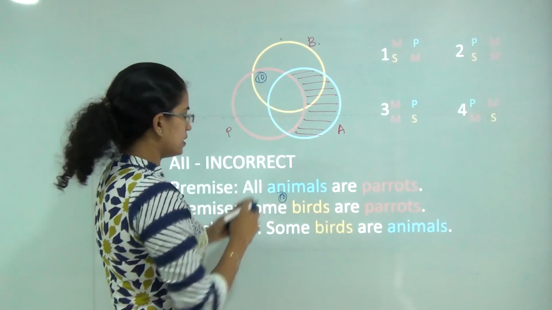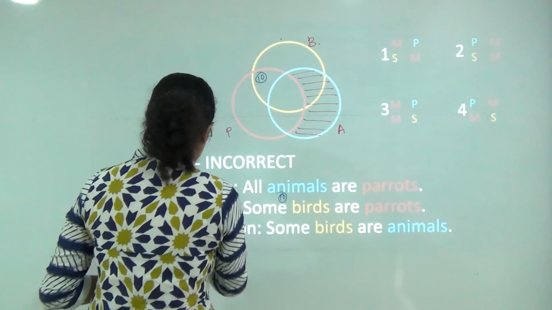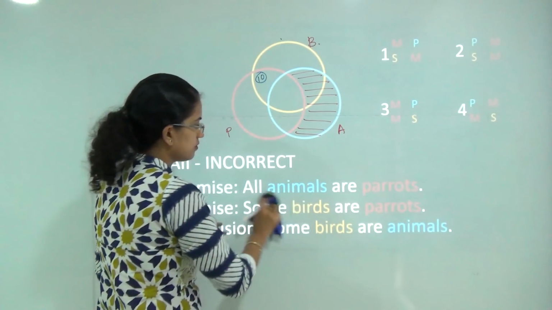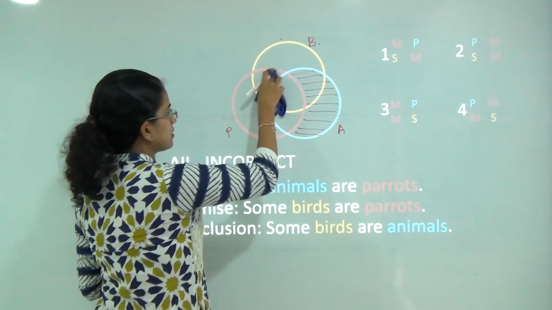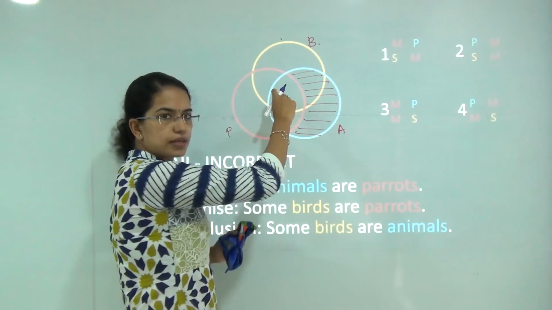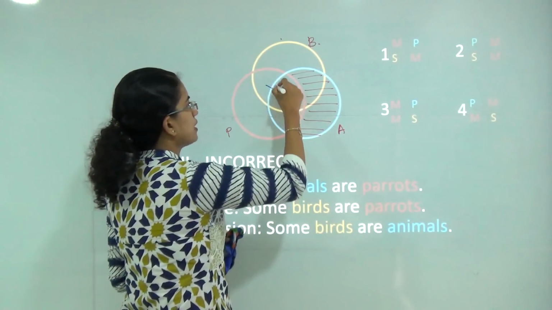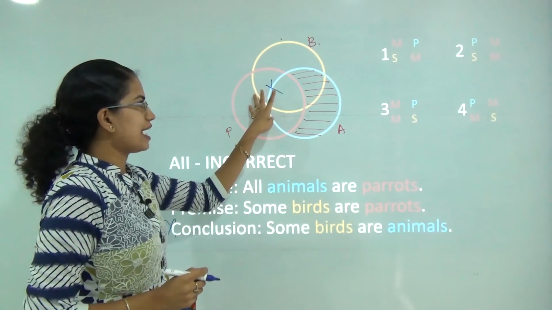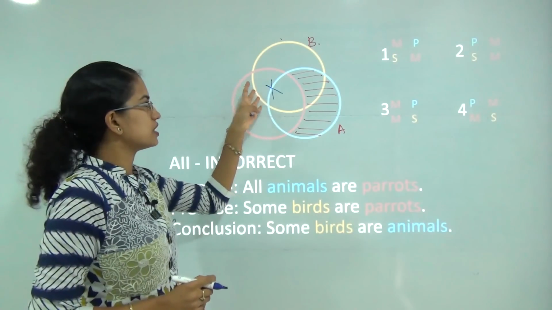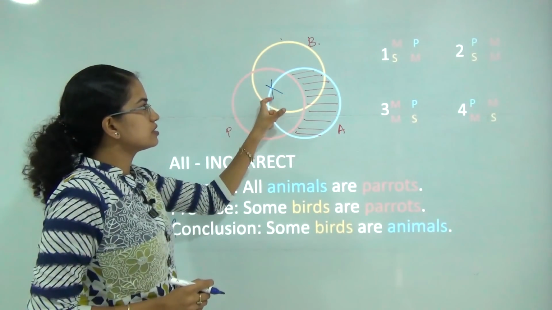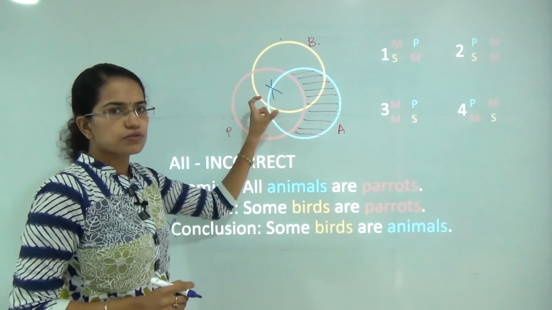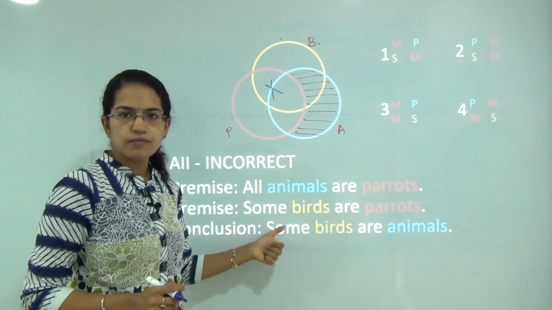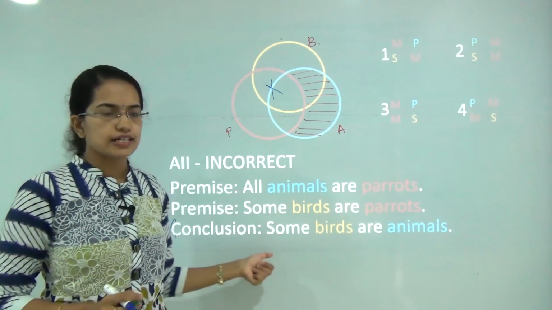This premise is not strong enough to help us explain whether this region would be null or not. So when I mark a point here, this X is dangling, it can be inside, it can be outside. So I cannot say that this conclusion would be a valid conclusion.